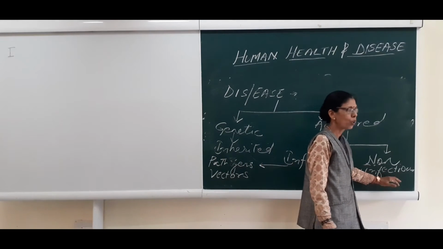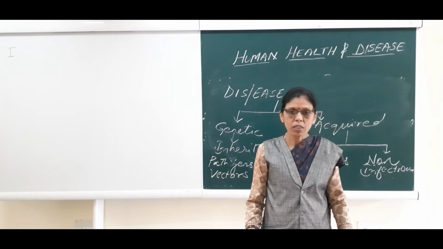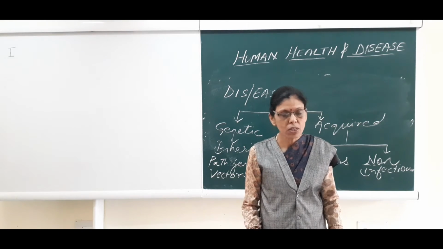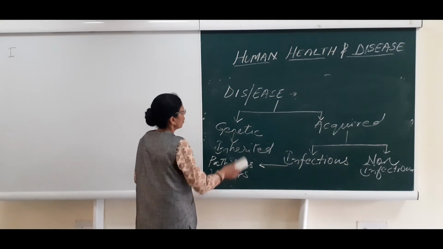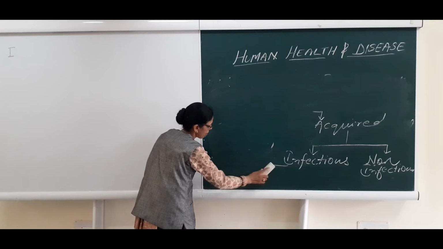Non-infectious, for example, I told you cancer, they develop in our body. There are many causes like carcinogens, pollutants, radiations, all these are the various causes of such type of diseases. How are these infectious diseases transmitted?